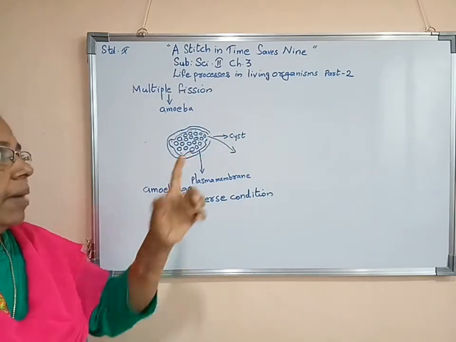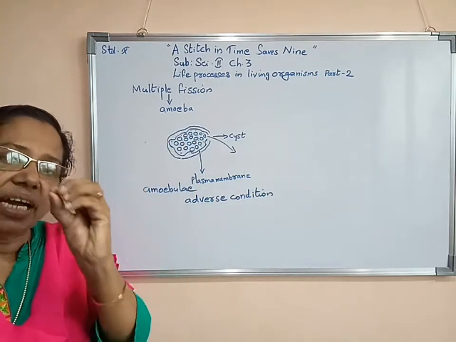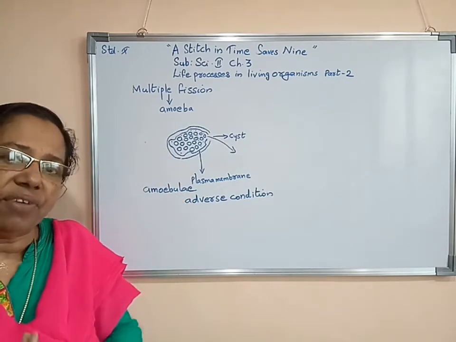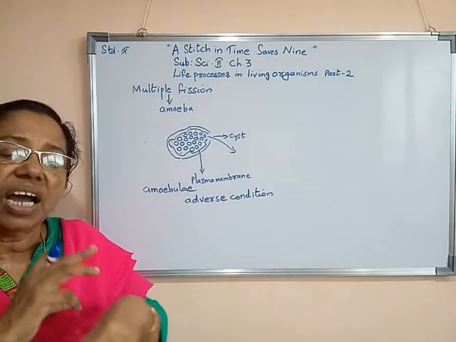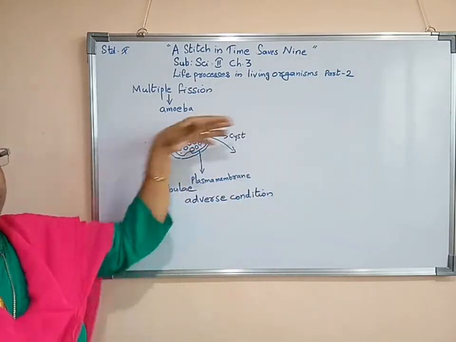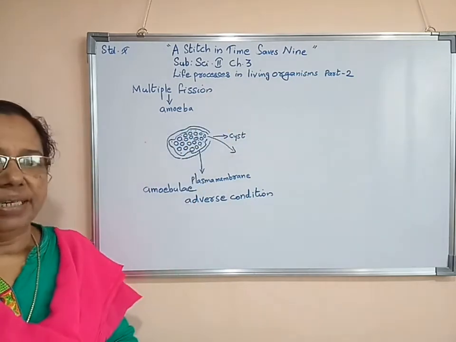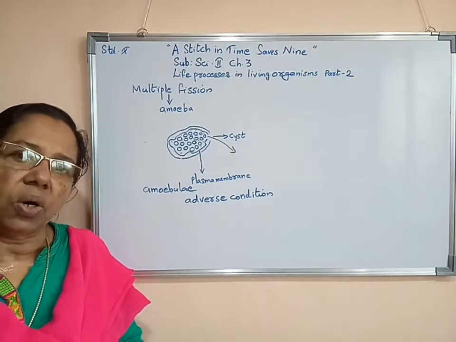In one amoeba itself, many amoebulae, many young amoeba will form. Then as and when there is favorable condition, all amoebulae will come out at once and spread over the whole area. This is multiple fission. This is also taking place inside the unicellular organism.